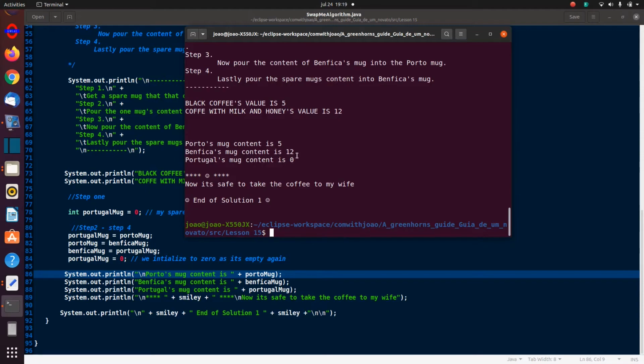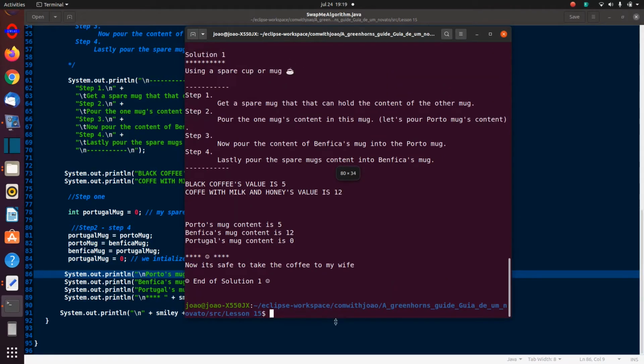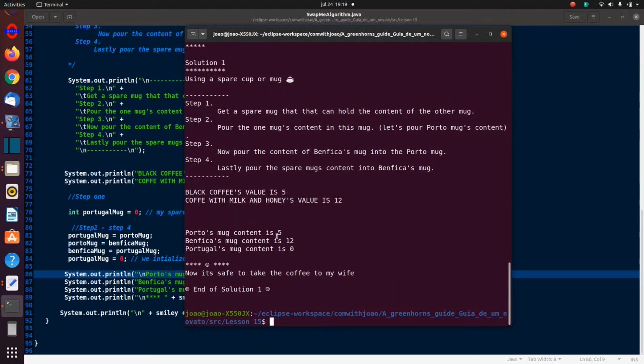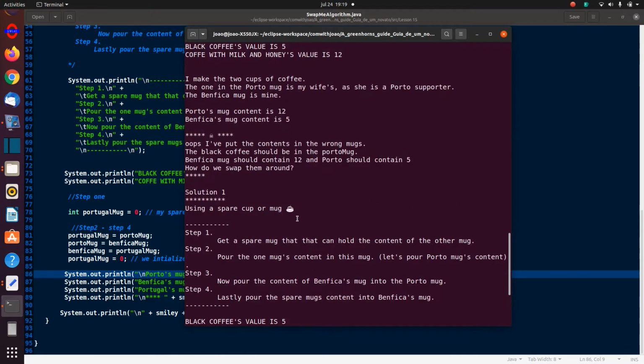And my Benfica's mug is 12, and the Portugal mug is empty again. I initialize it to 0, and it's working fine. And if you can look, now if I scroll, I'm just going to try and make this a bit bigger so you can see. Now, if I scroll, you see here, my Porto mug was 12 here.